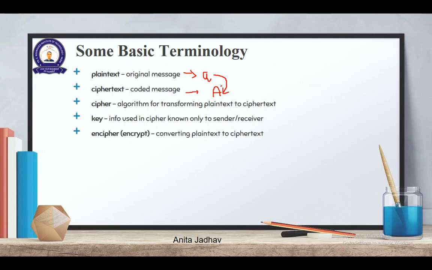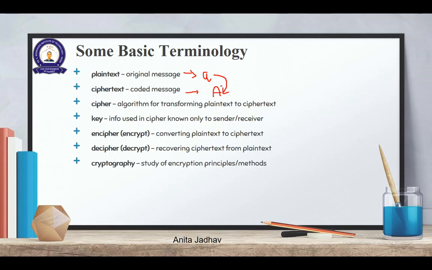Encipher or encrypt. This procedure of converting the plain text to the ciphertext is called encrypt, or more commonly it is referred to as encryption. That is, I'm converting the plain text into a coded language, or the ciphertext. Decipher or decrypt, recovering my plain text from the ciphertext. At the receiver, the system should be able to take the ciphertext, and it already has the shared key, and implement that shared key on the ciphertext to get your plain text back.